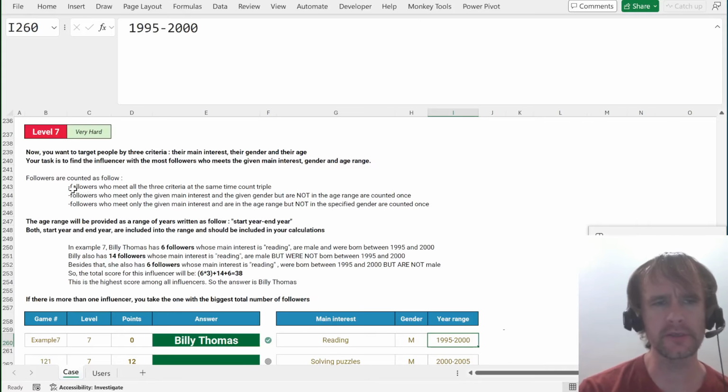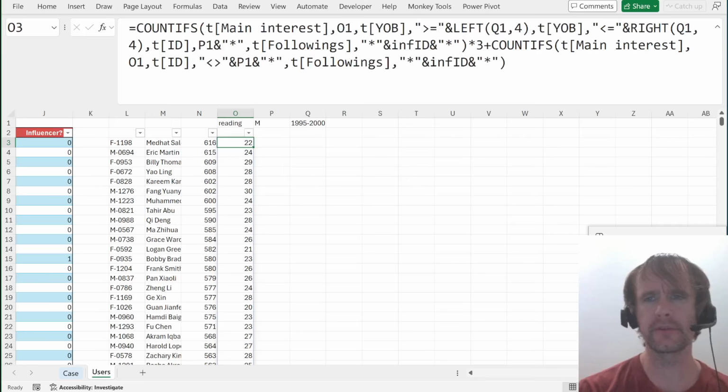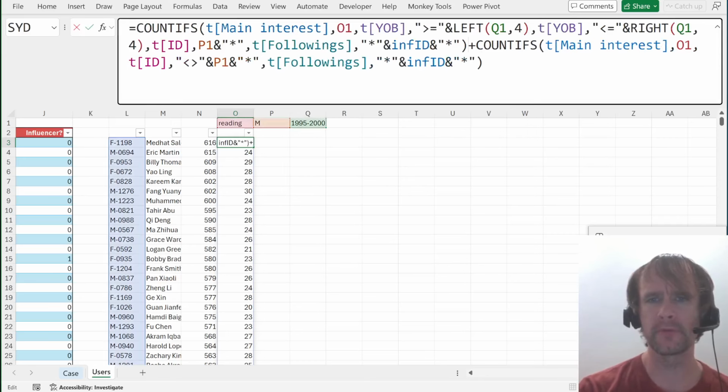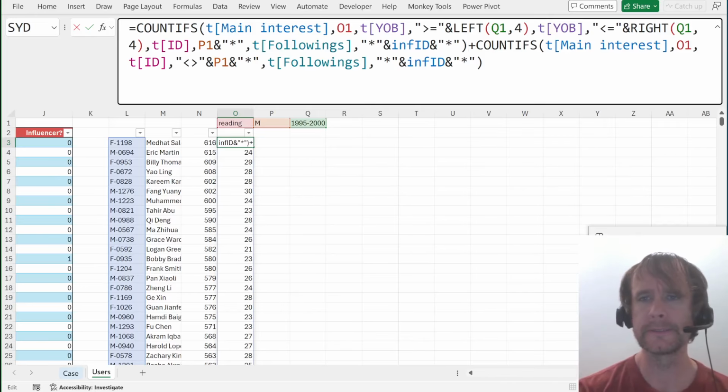So I think actually, if I just count this without multiplying by 3, and then I count with one of these conditions dropped and with the other condition dropped, then anybody who meets all 3 conditions will get counted in all 3 counts, which gives them 3 points, which is exactly what I want. And anybody who meets one of the 2 weaker conditions but doesn't meet the main one will get 1 point. Yeah, I think that's good. So this one is already the one that does, no, does it? Sorry.